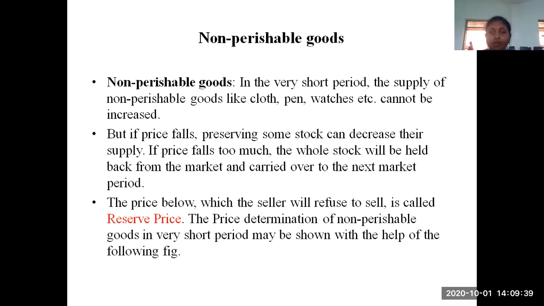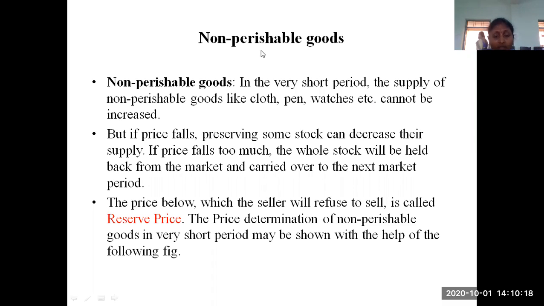We are going to discuss the supply of non-perishable goods. What are examples of non-perishable goods? Cloth, pens, watches, laptops, ACs, all these are non-perishable goods. In a very short period of time, the supply of these goods cannot be increased, because we are not able to increase the supply within 1, 2 or 3 days. Very short period means only 2 to 3 days, so within this short period we are not able to increase the supply of these goods.